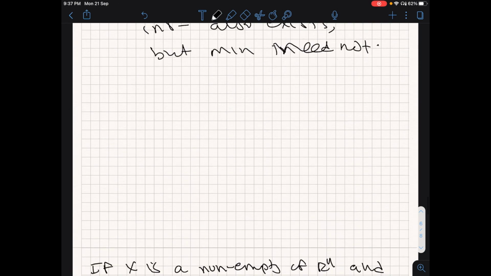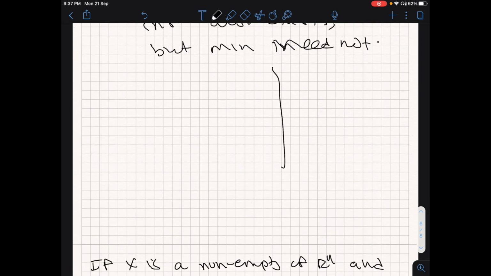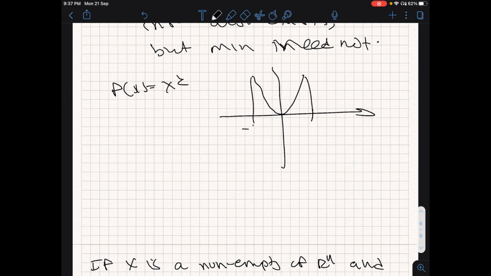Say for example I have the function f of x equal to x squared and I restrict the set from -1 to +1.